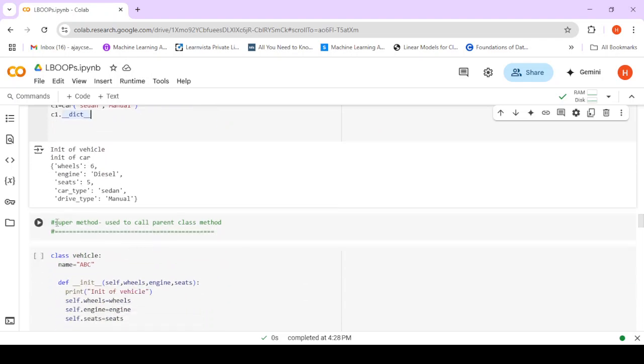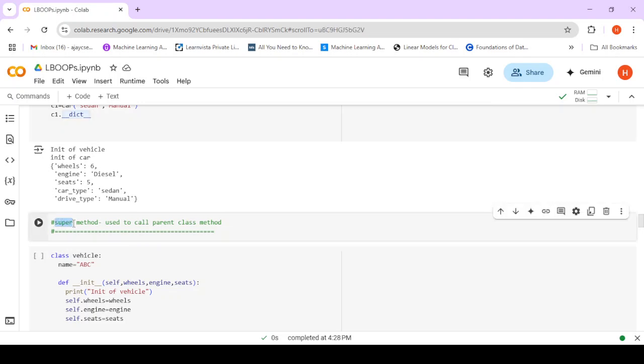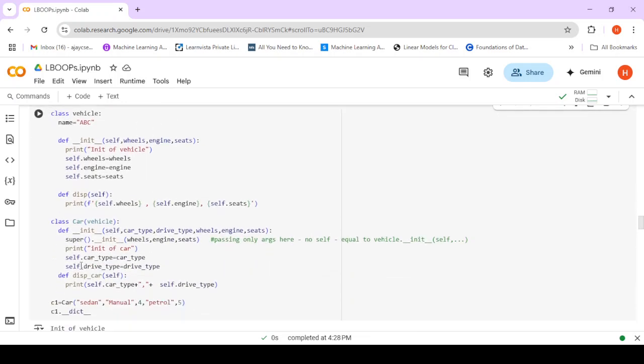Now let us learn about super. Super actually refers to the base class. It refers to the immediate parent class. So here, instead of referring to vehicle, I can call super, but with one change: in super I will not pass self.